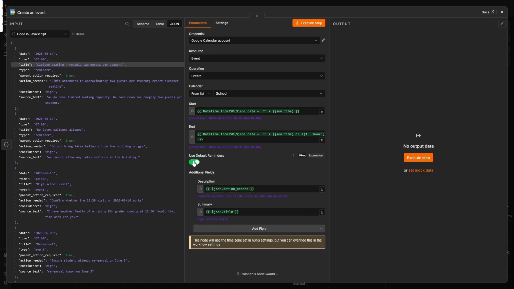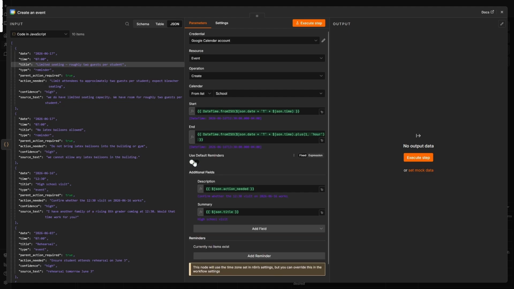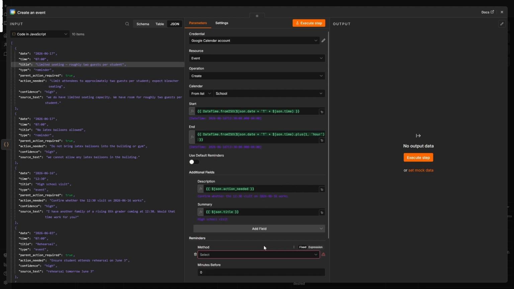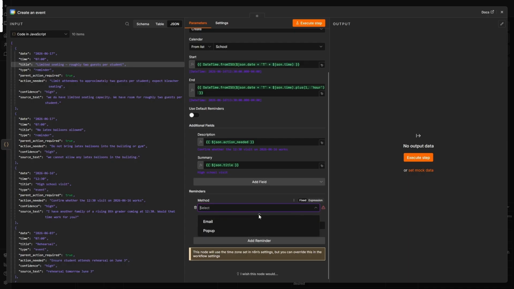Now, one other thing I needed to do is the default reminders in Google Calendar is like 10 minutes before via email, right? And the whole purpose of this is to get rid of emails. So I'm turning off the default reminders and I'm going to set a pop-up so that it just shows up on my phone. Hey, these are the things you're going to have to do.